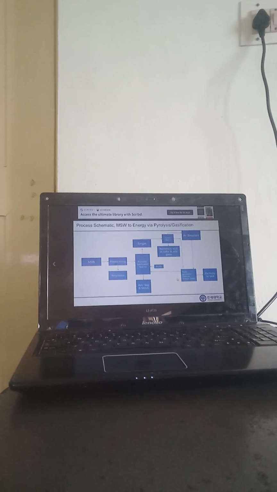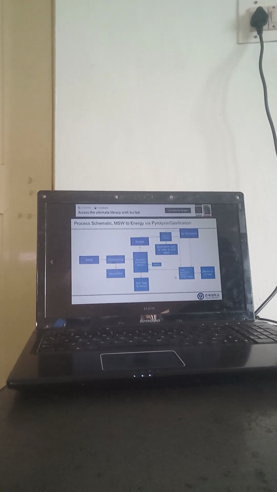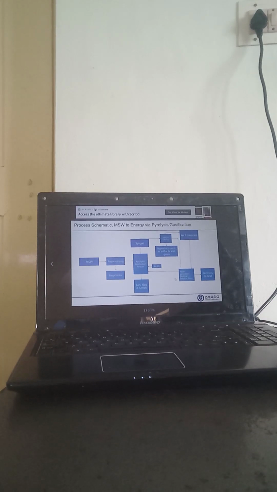Pyrolysis without oxygen, gasification with oxygen. Pyrolysis 400 to 700 degrees Celsius low temperature, gasification high temperature.